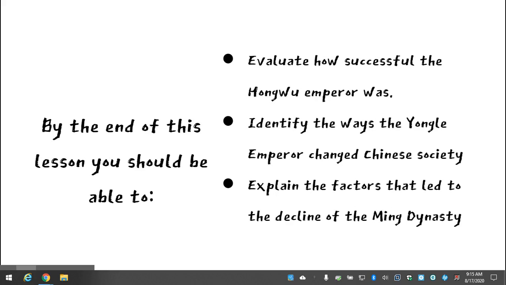So this brings us back to our objectives. Take a moment and make sure you can answer these in some detail. And when we come back tomorrow, we'll be looking at the successor dynasty to the Ming Dynasty, the Qing Dynasty.